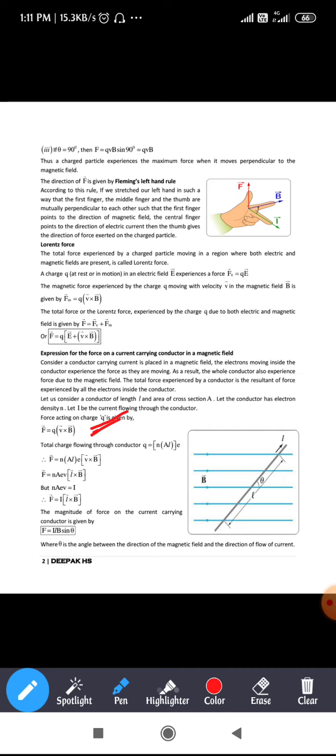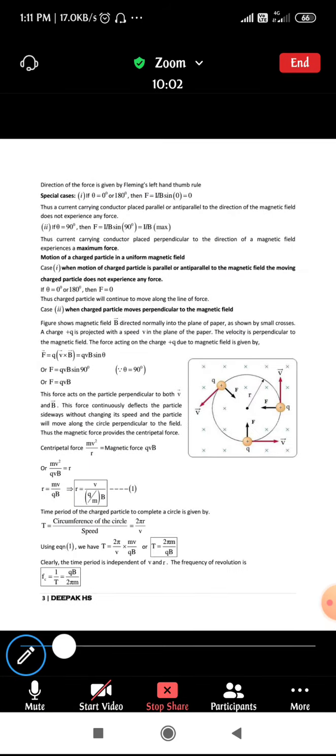In terms of magnitude, we write this as F is equal to B I L sin theta, or F is equal to I L B sin theta, one and the same. So this is the force experienced by the current carrying conductor when it is placed in the presence of a magnetic field. I think we went till here in the last class, right?